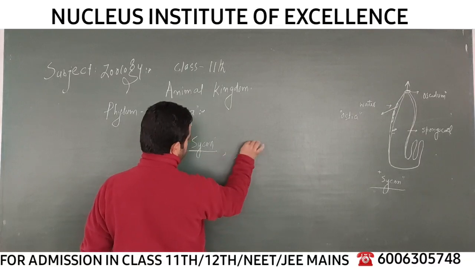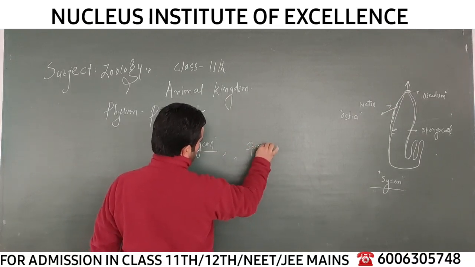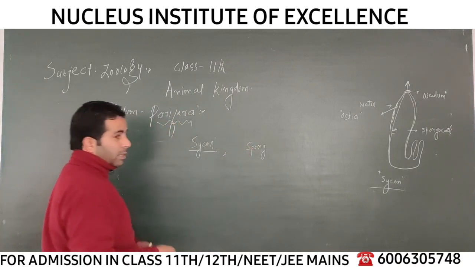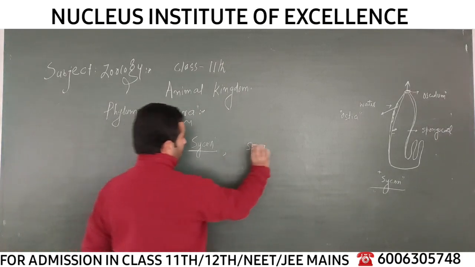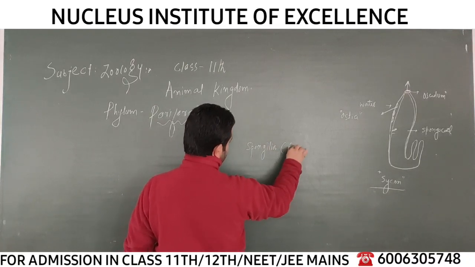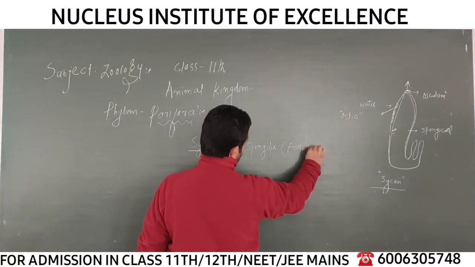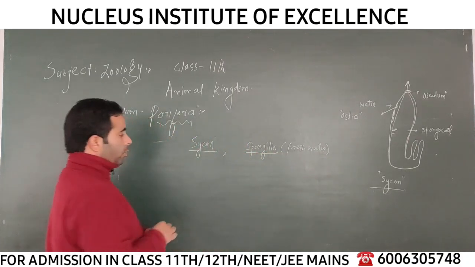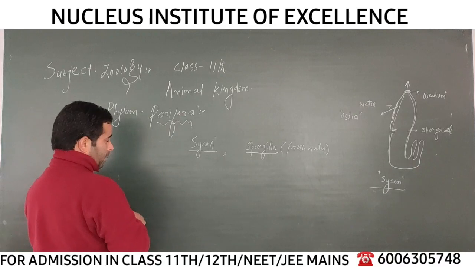And there is one more sponge that I discussed in the first character, when I discussed the habitat, Spongilla. It's a freshwater sponge. You have to remember which is the freshwater sponge. Spongilla is an example of freshwater sponge.